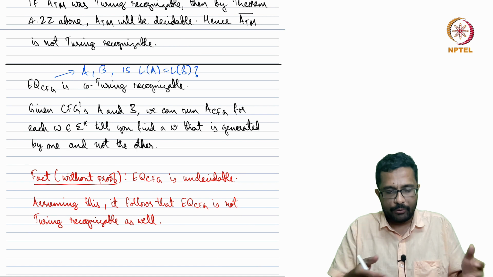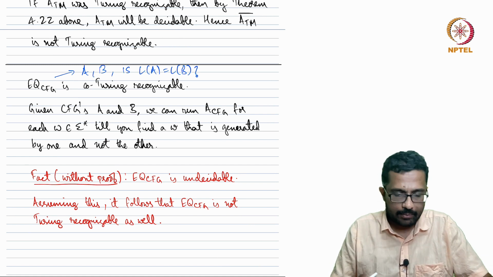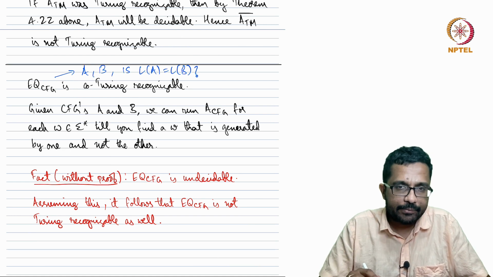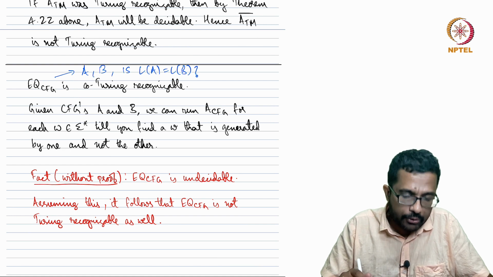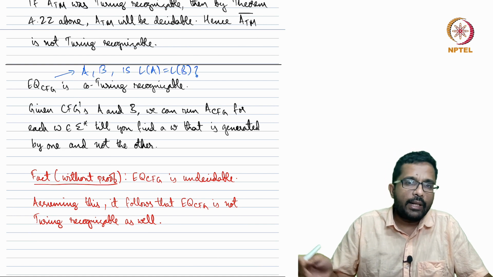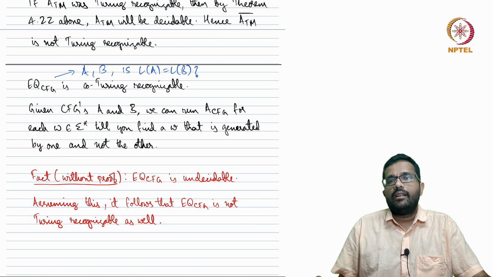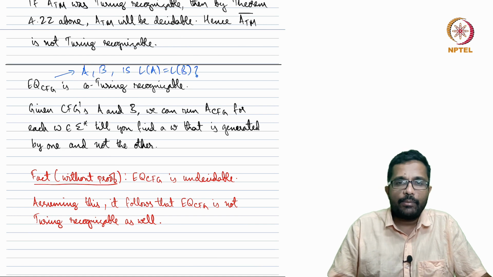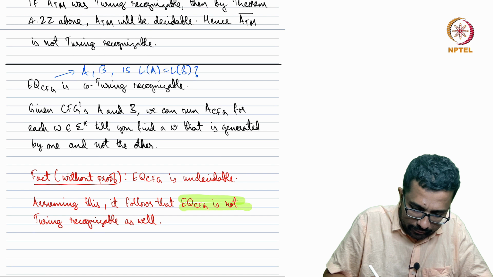And I mentioned earlier that EQ_CFG is undecidable. We are not going to prove it right now, but let's take it as a fact. EQ_CFG is undecidable, but it's also co-Turing recognizable. If it was Turing recognizable, then because it is both Turing recognizable and co-Turing recognizable, it would be decidable. But we know that it is not decidable. Hence, EQ_CFG is not Turing recognizable.